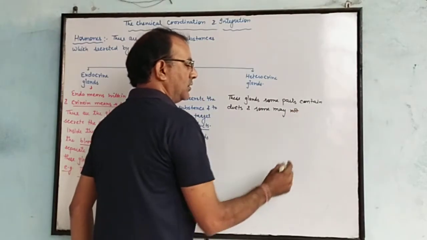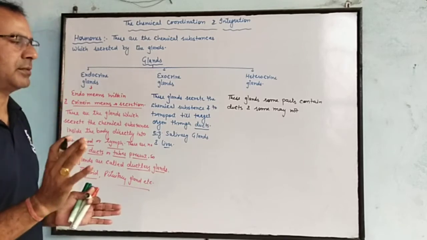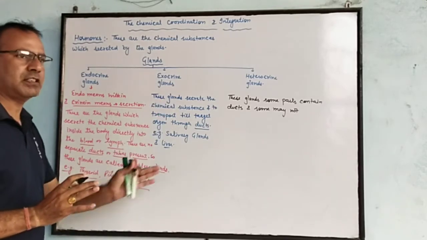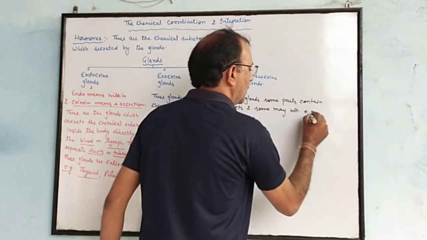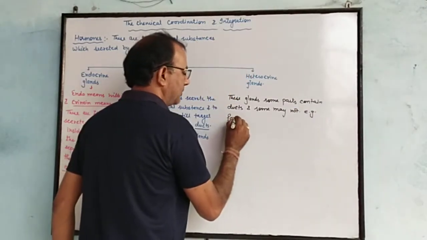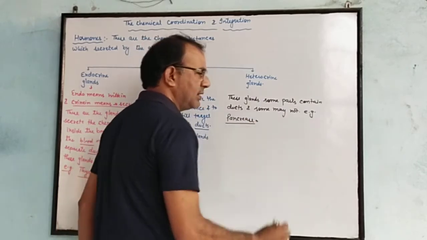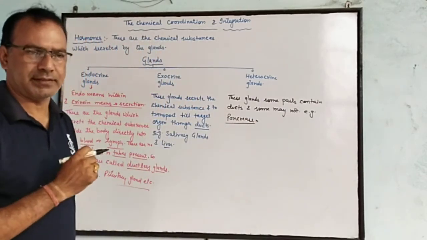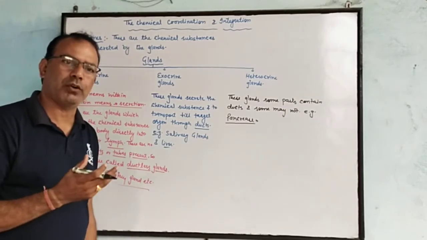It means some substances are secreted through ducts, and some other substances are secreted by these glands without a duct. For example, the pancreas. The islets of Langerhans secrete chemical substances such as insulin and glucagon, and there is no need for ducts.